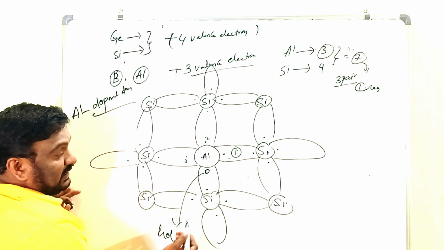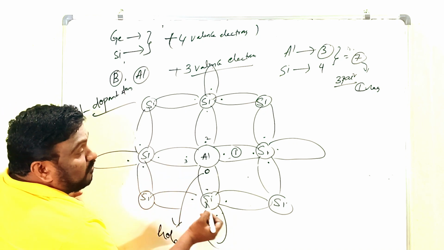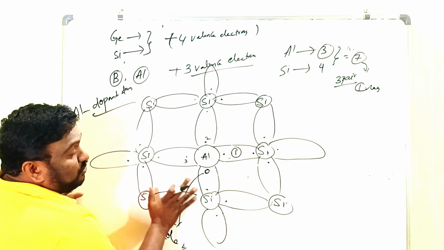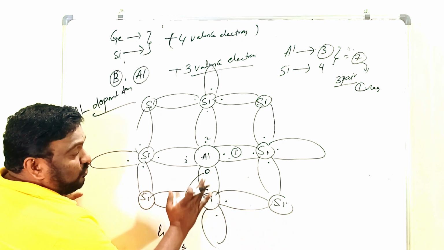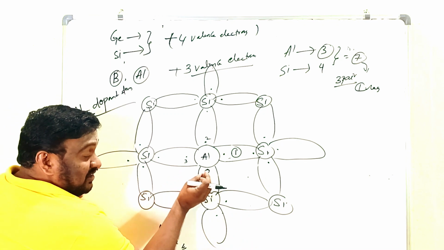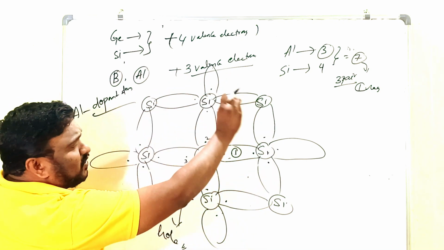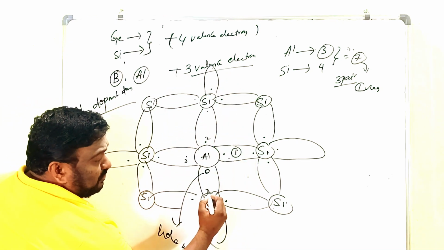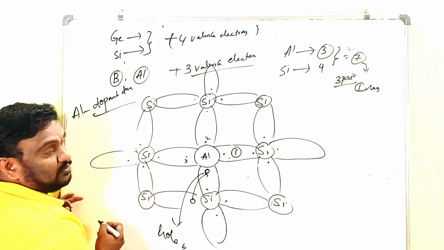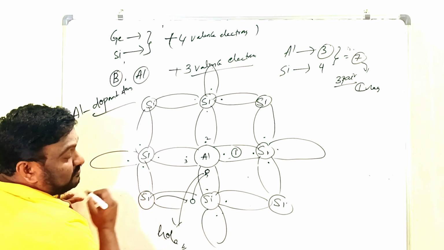After that, you have to observe that this hole must again be filled by an electron from the surrounding silicon atoms. So what we discussed up to now: one electron is required to form the fourth covalent bond, and the deficiency of electron is what we call a hole. That hole must be filled by any one of the remaining silicon atoms. For example, if this electron goes here, then obviously a hole is formed here. Again this hole must be refilled by an electron of another atom.